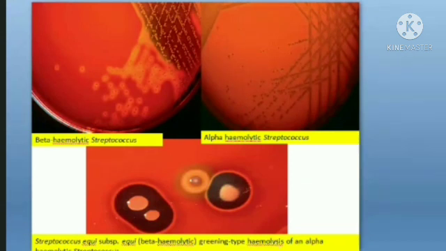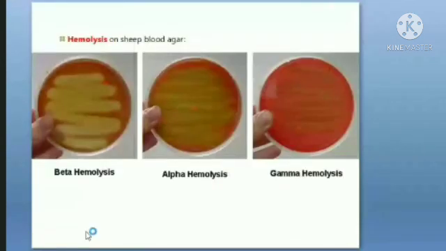Next, there are three types of hemolysis produced by streptococcus: alpha, beta, and gamma. In beta, you can very well appreciate the complete hemolysis. In alpha, there is no complete hemolysis, only a very vague, partial hemolysis. Whereas in gamma, there is no hemolysis at all. Hemolysis is seen around the colony, surrounding it. There the RBCs rupture, and you can get a halo kind of condition. This is how you can appreciate the different kinds of hemolysis.